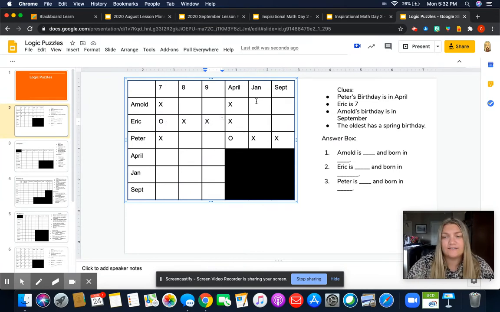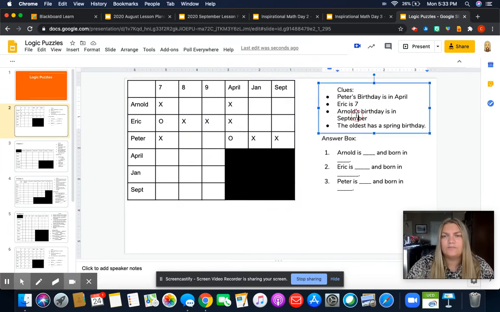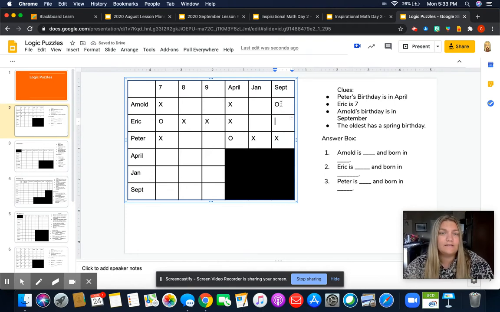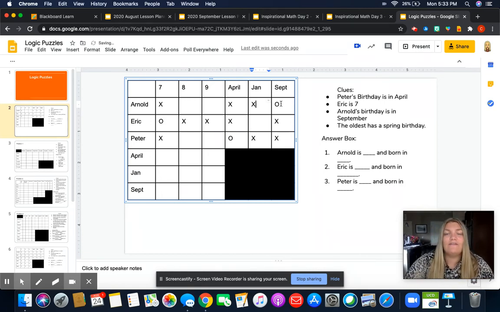Let's look at our next clue. It says Arnold's birthday is in September. Again, we go to Arnold's row, go over to September, and figure that out. Arnold is born in September, which means that Eric is not born in September. Arnold also does not have a January birthday. So what did we just figure out?